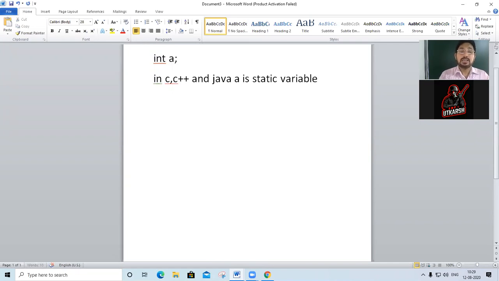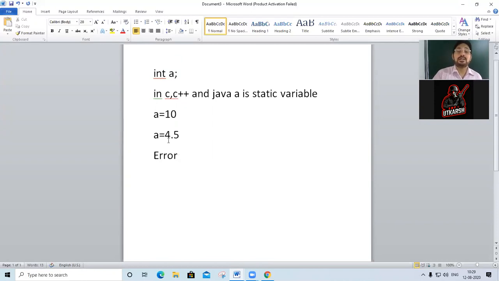मतलब क्या हुआ कि a equals 10, no problem. But a equals, अगर मैंने दिया 4.5, it will show error. Why it will show error? Because now the value is changed from integer to float. And in the beginning only I have defined a as integer. So once you give value as 4.5, it will show an error. Got it? Understood? Meaning is clear to you? Okay. So in Python, the biggest advantage is the variables which are defined are dynamic by default.